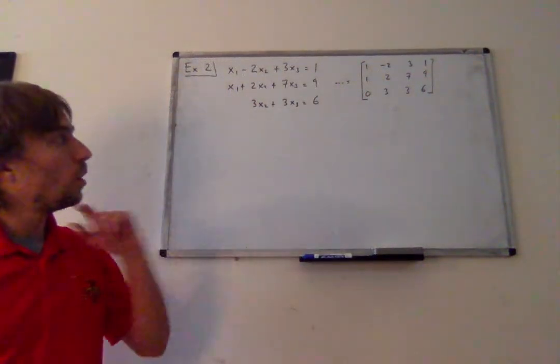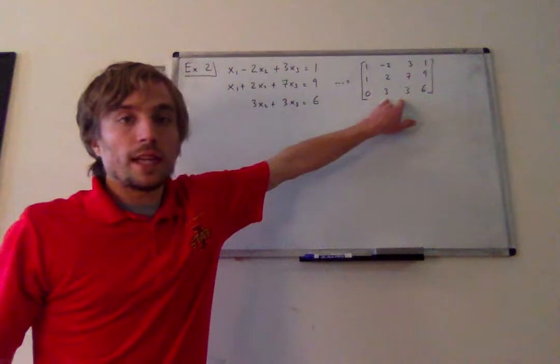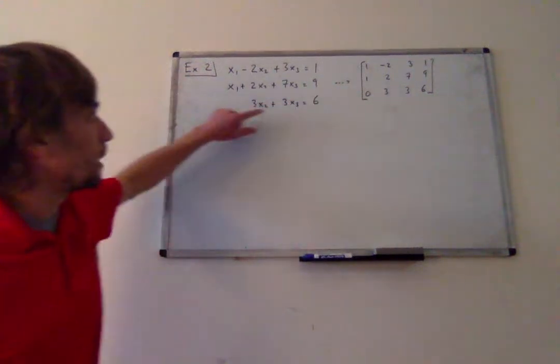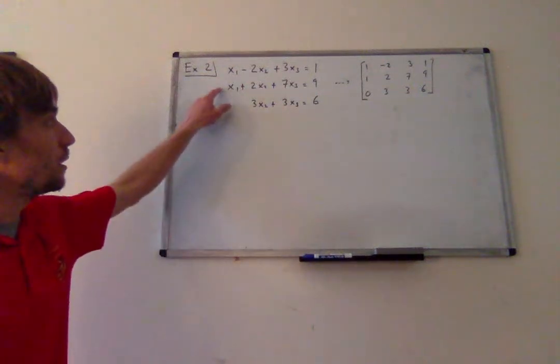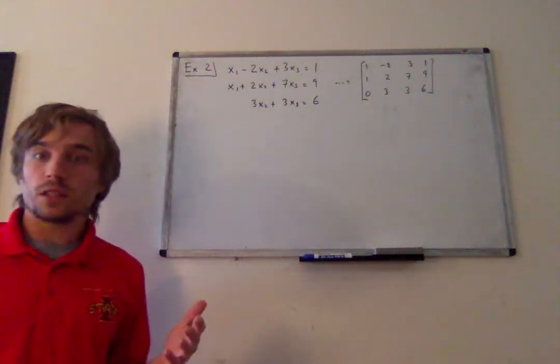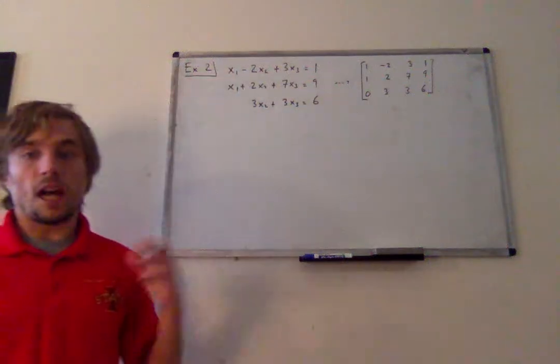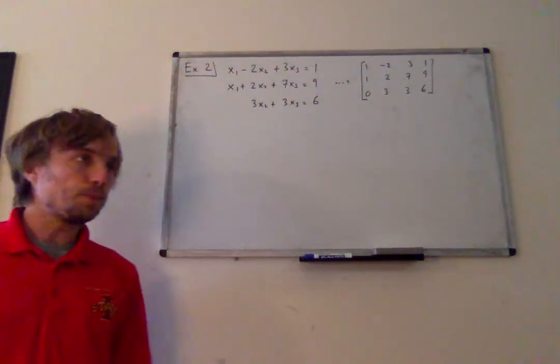Ultimately, I want a bottom equation with just x3 as the only variable, a middle equation with x2 and x3 as the only variables, and a top equation where I've got x1, x2, x3.